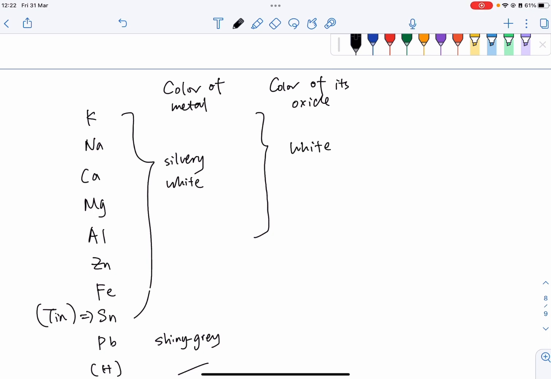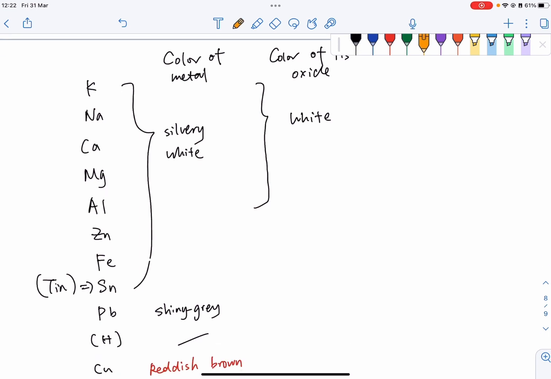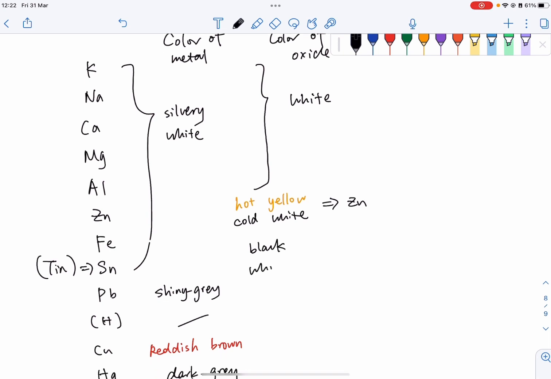And then for zinc, it has 2 different colors, right? When it is hot, it will appear yellow, and when it is cold, it will be white. That is the one for zinc. And for iron, its oxide is black. And tin oxide is also white.